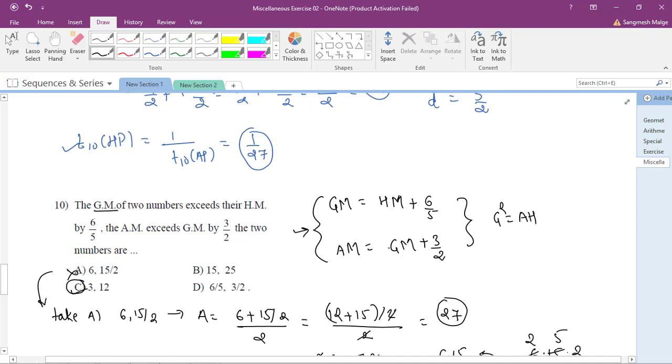So we have solved 4 to 5 questions in those respective exercises, that is GM, HM and AM. And I had not told you this method, so now I have explained this method to you. We have already solved this in the exercises. So I request all of you, please verify that option number C is correct using our regular method. Is it okay? So the correct option is option number C. Is it okay everyone?